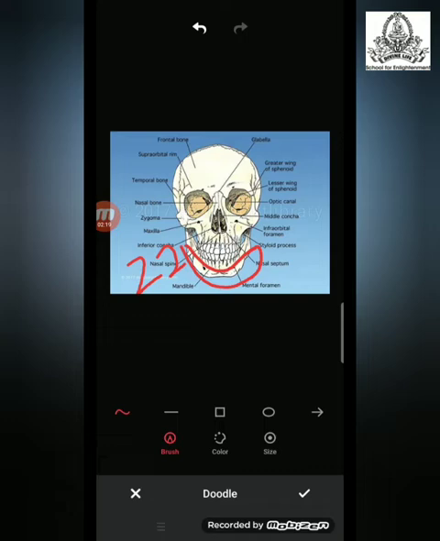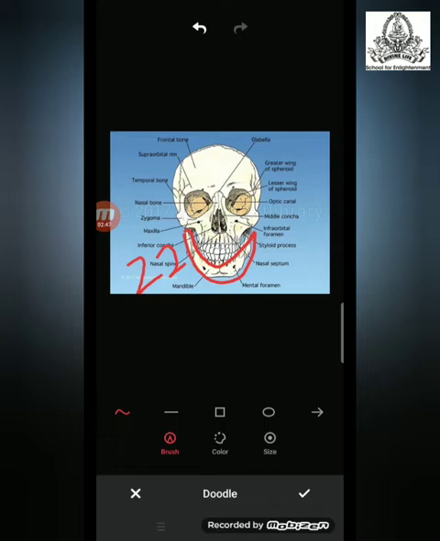Now, have you ever wondered why all the bones present in the skull are fixed and why the bones present in the lower jaw are able to move? The answer is that we are able to eat and speak only when the lower jaw of the skull is able to move.